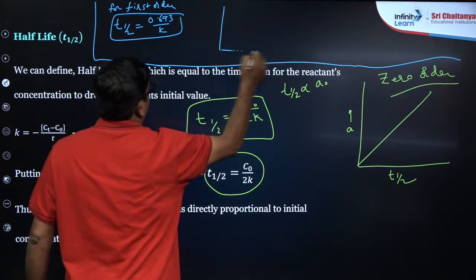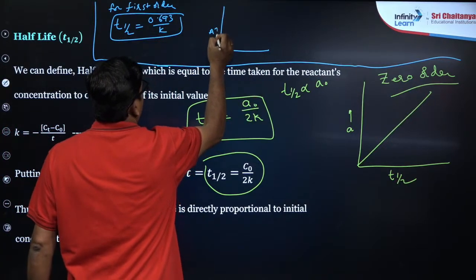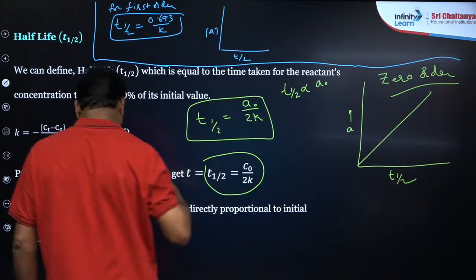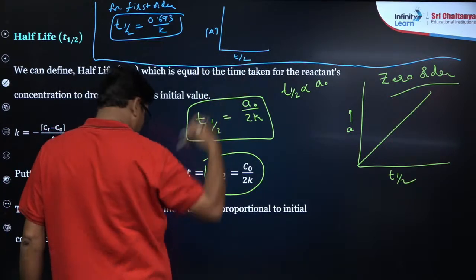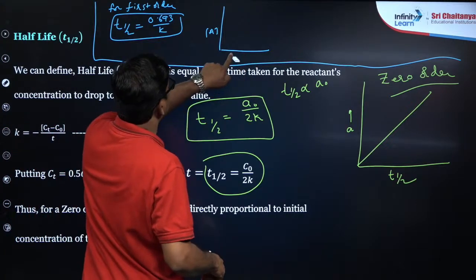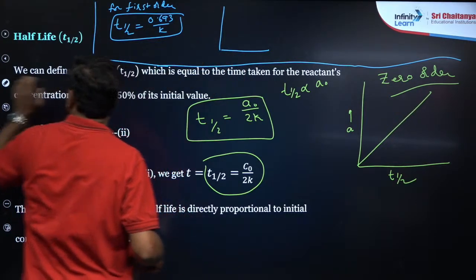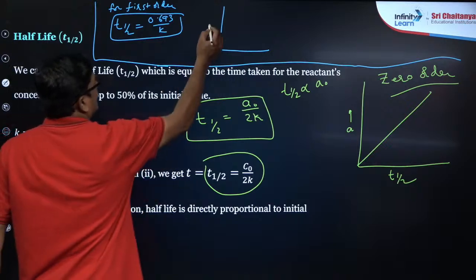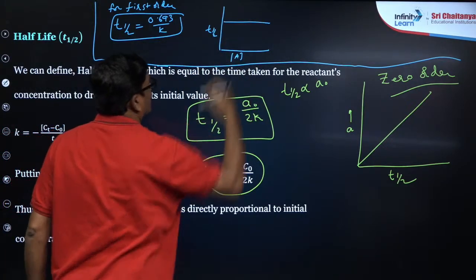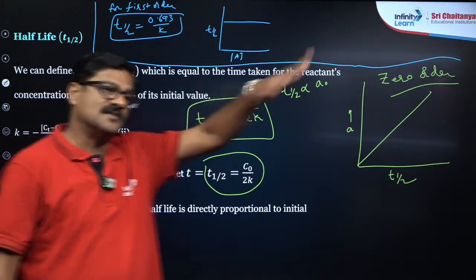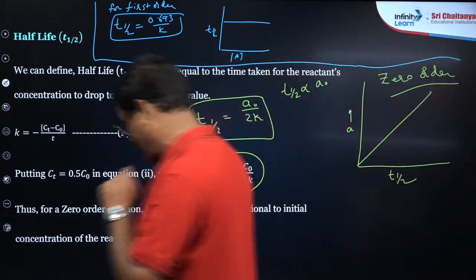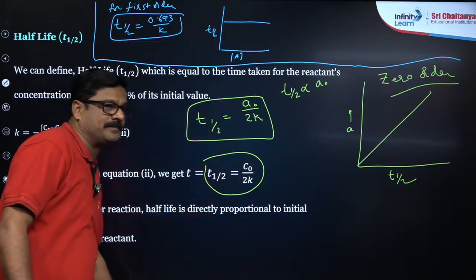So if you plot T half against the concentration of A, T half does not change as the concentration of A is continuously increased. Is that fine?